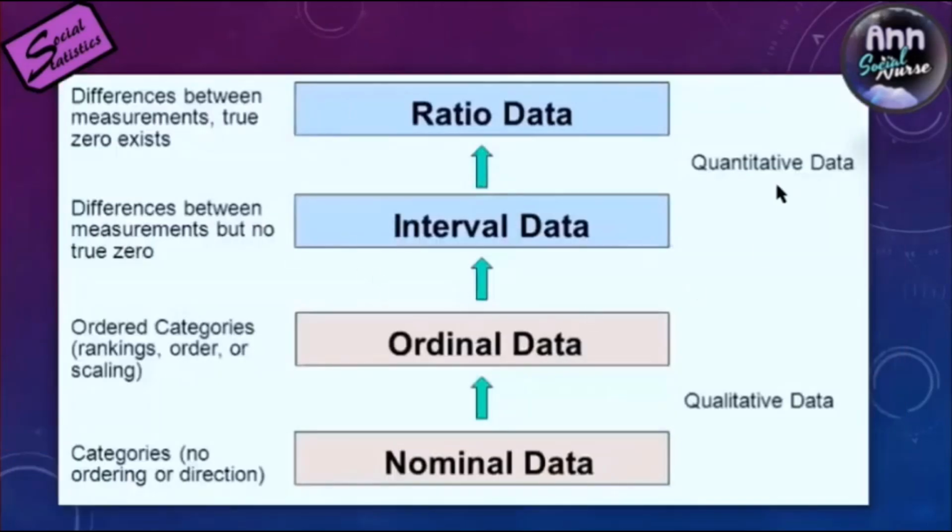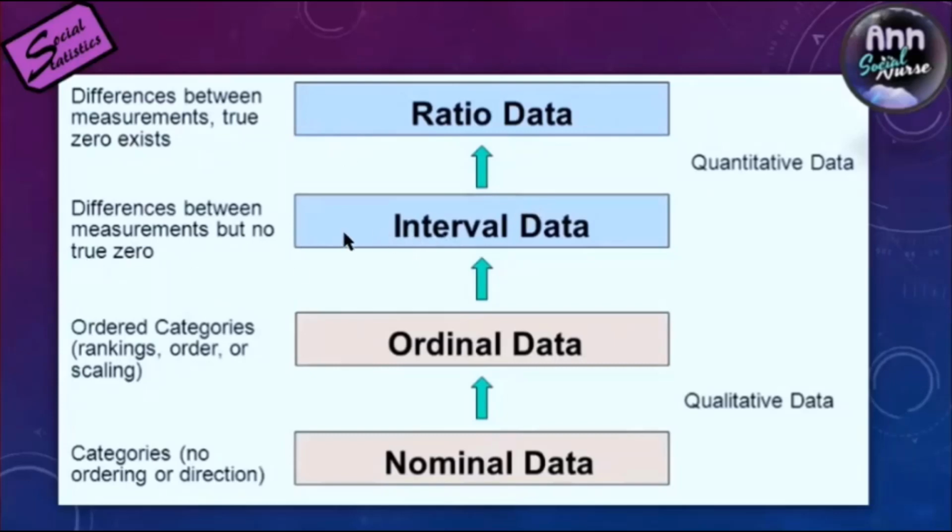So in totality, this is how it will look like. Nominal data, ordinal data, interval and ratio data. These are quantitative, these are qualitative, and the descriptions that I've already mentioned. If it has a true zero value, then that must be ratio data. Like weight, it starts with zero. There is that weighing scale that starts with zero. Height, or any length for that matter, starts with zero. The tape measure starts at zero.